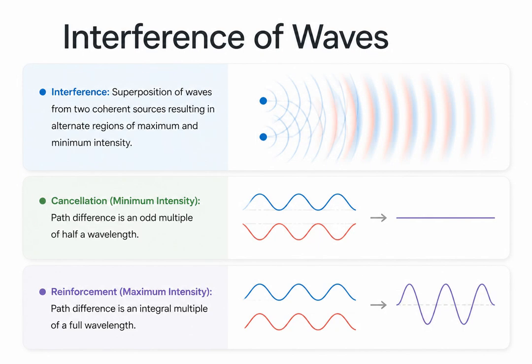Let's transition now to another major wave phenomenon, interference. Interference occurs when waves from two coherent sources overlap, or superpose, in the same space. This overlapping creates a distinct pattern of alternating maximum and minimum intensity. When the waves arrive out of phase, specifically when their path difference is an odd multiple of half a wavelength, they cancel each other out, creating a region of minimum intensity or darkness. Conversely, when the path difference is an exact whole number multiple of a full wavelength, the peaks align, reinforcing each other to create a region of maximum intensity or brightness.